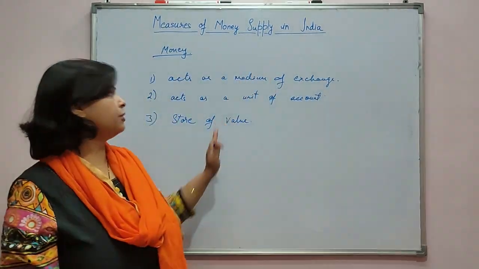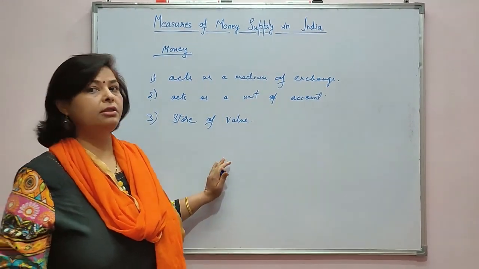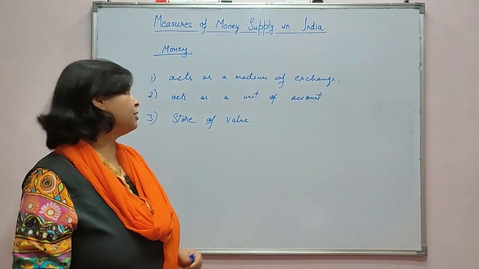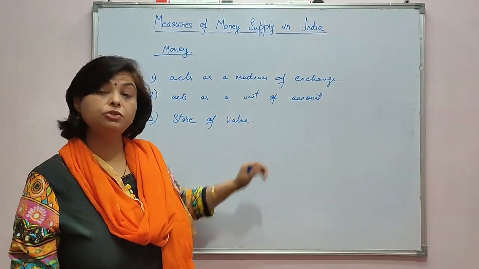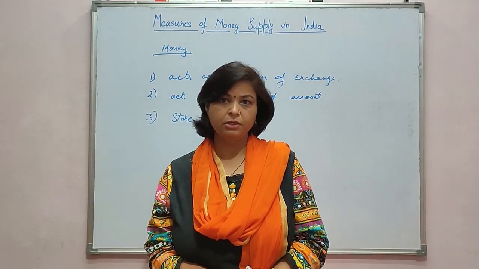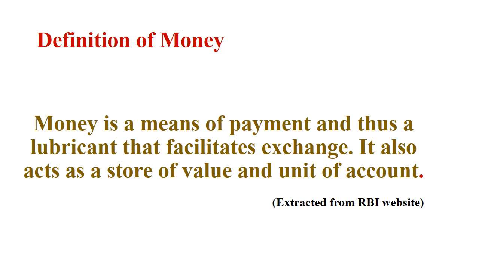So these are the three functions of money, and on the basis of these three functions, we can now define money. So what is money? Money is something which generally acts as a medium of exchange, a unit of account and a store of value. And RBI has defined money as: money is a means of payment and thus a lubricant that facilitates exchange. It also acts as a store of value and unit of account.